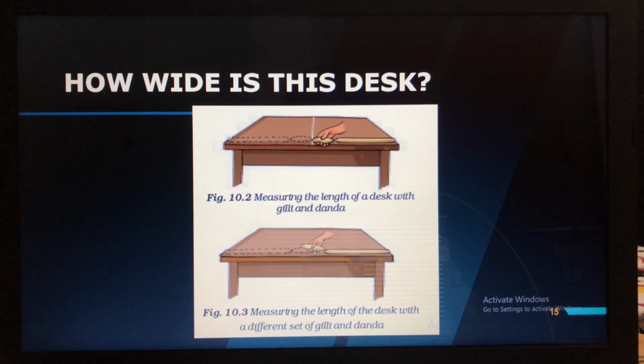Then how can they use the string to measure the distance less than the length of the string? Supposing the length of the desk is more and the string is less. So what you are going to do, you have to fold it. They can fold the string and then they can mark it as half or 1/4 and 1/8 string lengths. So like this you can measure the exact length of the desk using the string.